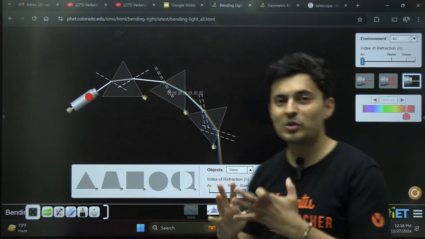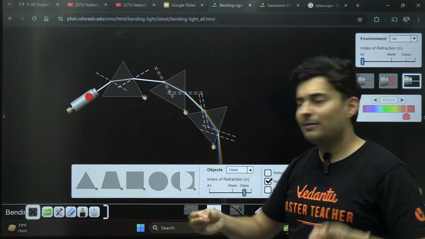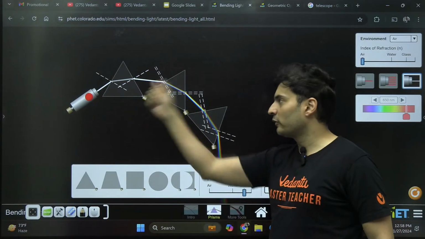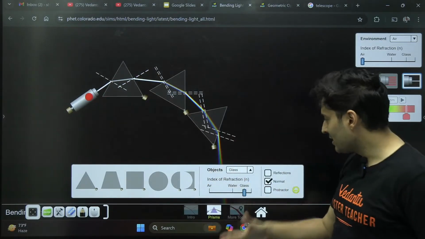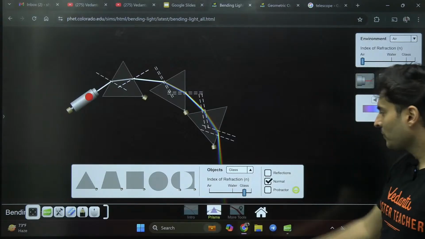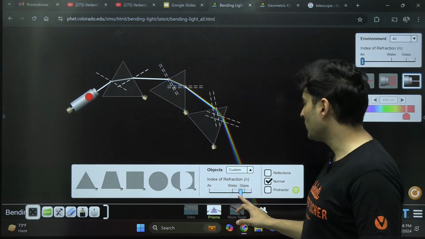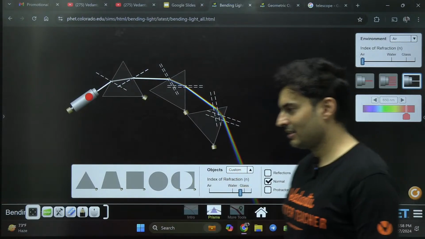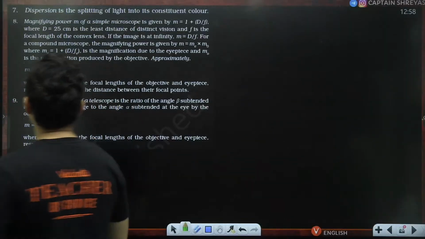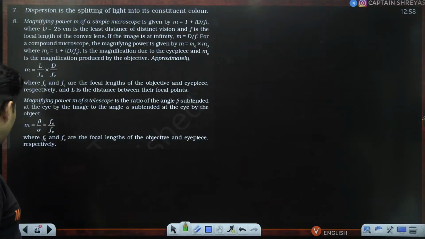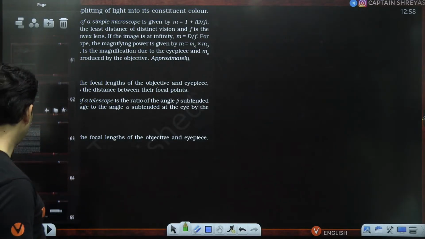Dispersion is basically where you split the light and we figure out what it is made of. White is made of all these colors, so that is basically dispersion. It's nothing but the splitting of light into its constituent colors. Awesome, right? So that is what has been mentioned. So that's about it, and we are done.